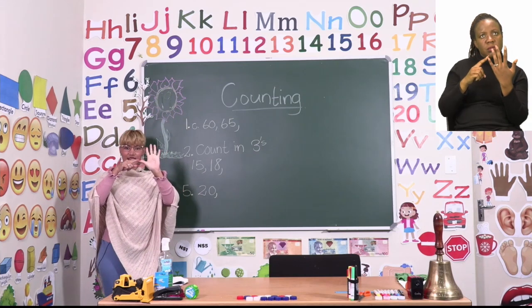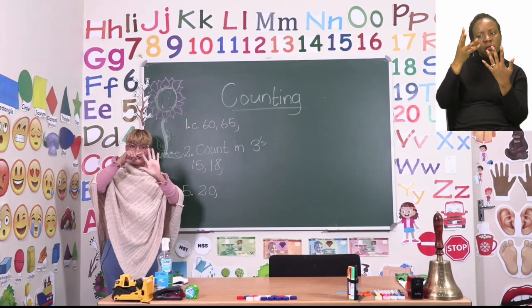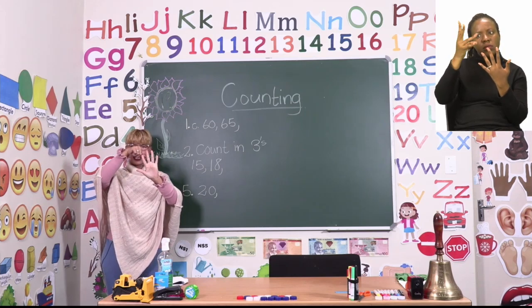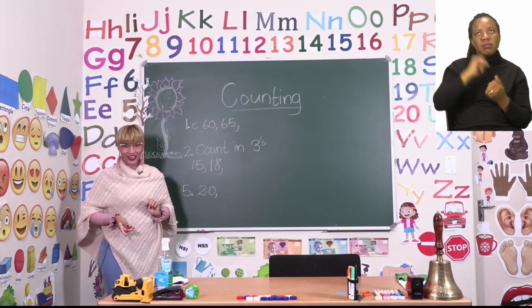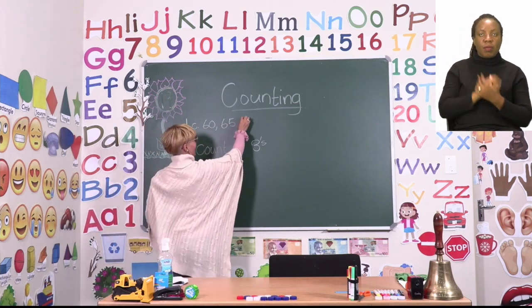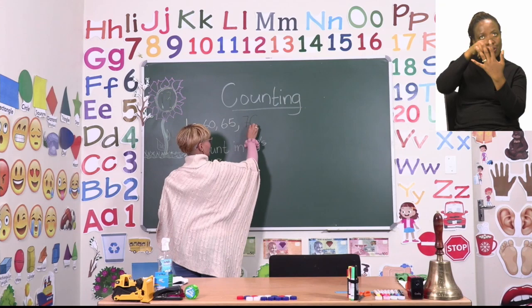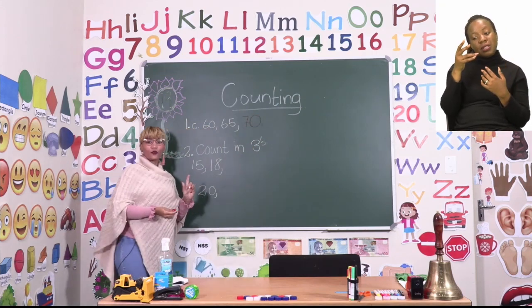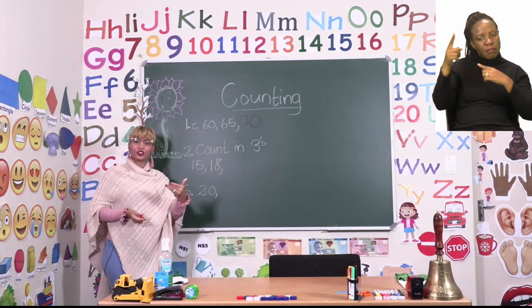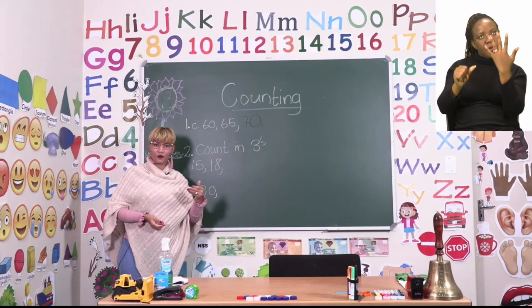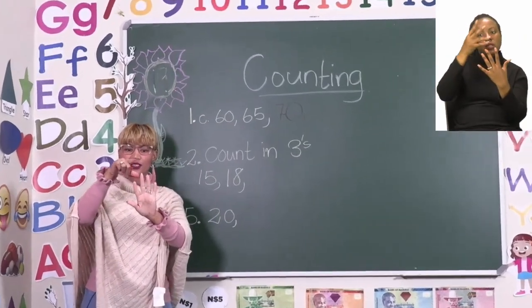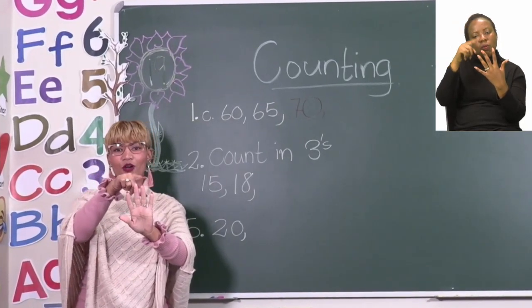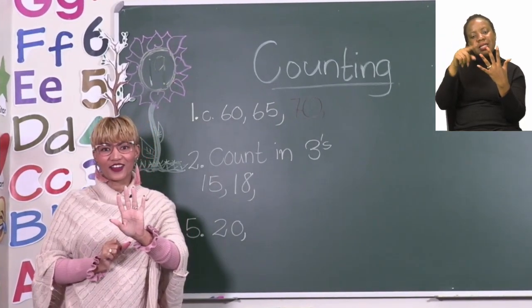65, 66, 67, 68, 69, 70. That's right. So that means our next number will be 70. And if we have to continue, you will then just add 5 more. So we say 71, 72, 73, 74, 75.